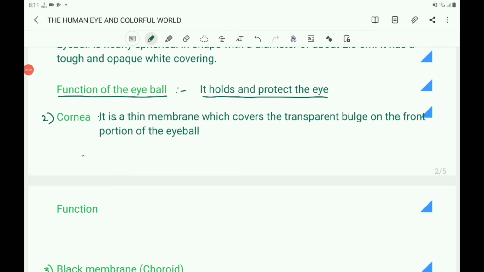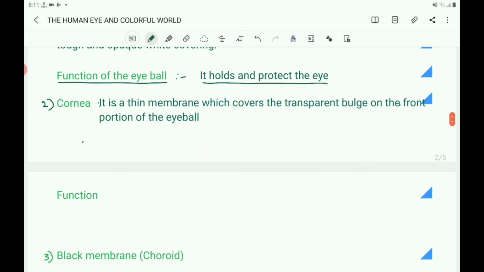Then what is the function of the cornea? Through the cornea, light enters the eye. So write the function. Through the cornea, light enters the eye.